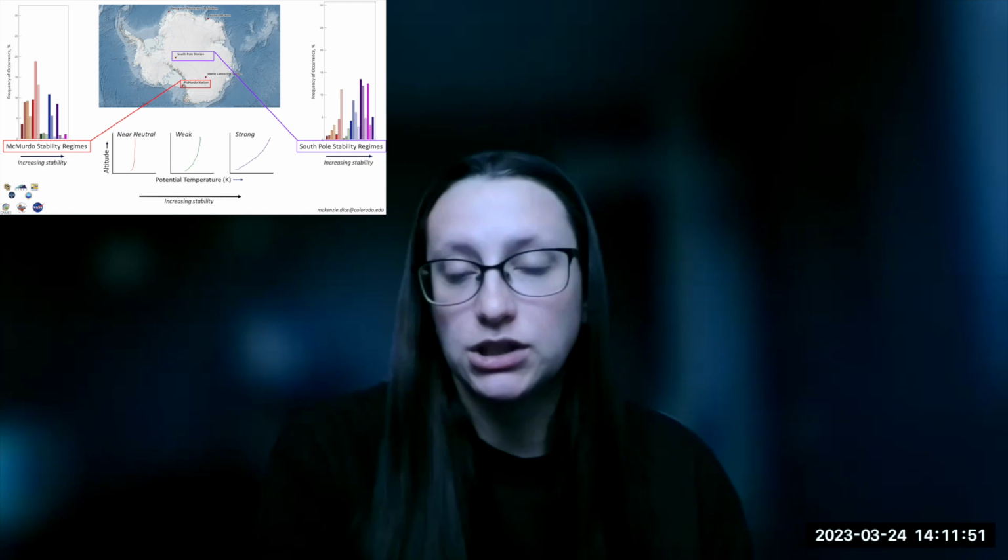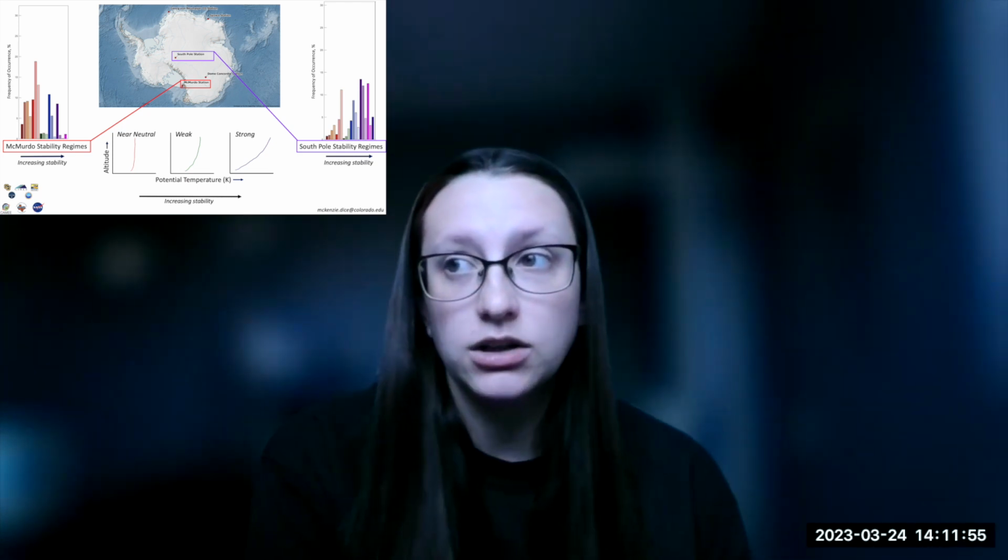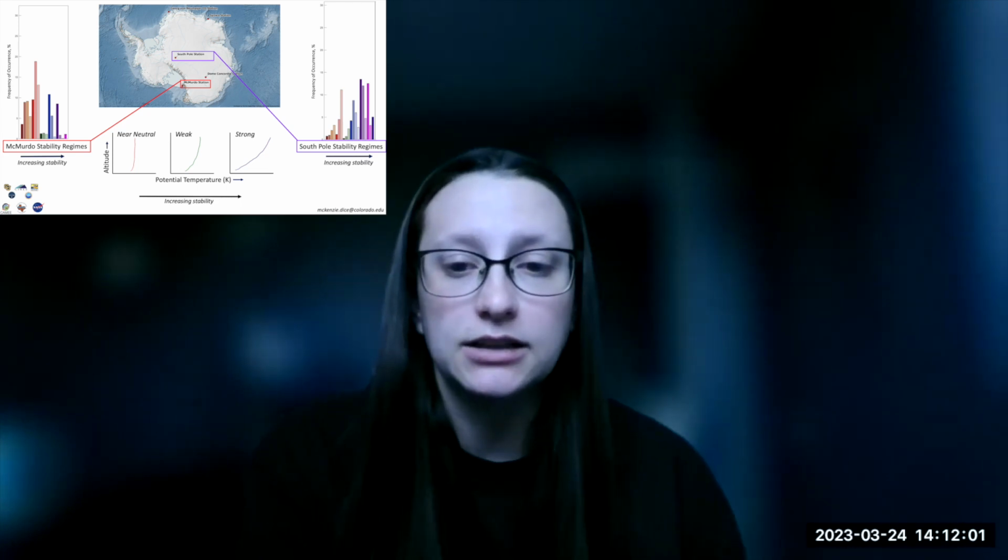And so low sun angle in the summer, polar night in the winter, high albedo, and the cold, dry atmosphere of Antarctica all contribute to radiative cooling, resulting in downward turbulent heat fluxes throughout most of the year and the creation of statically stable surface layers in the boundary layer and surface inversions. And increased wind speeds or cloud cover can reduce stability in the boundary layer, resulting in nearly well-mixed conditions.